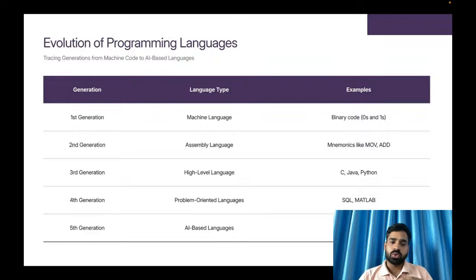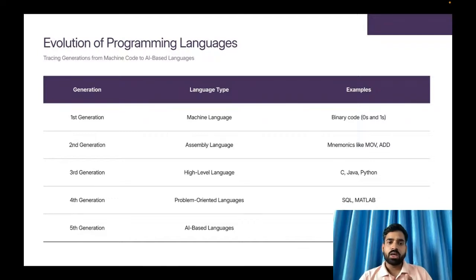High level languages require an interpreter or communicator between the high level language and machine language. In high level languages, C, Java, Python, and C++ came into the picture. Then some problem oriented languages came, such as SQL and MATLAB. Nowadays, there are AI based languages, like Python and Prolog.